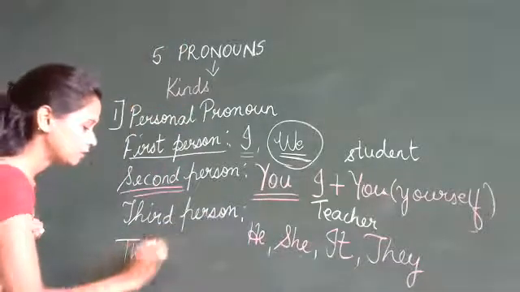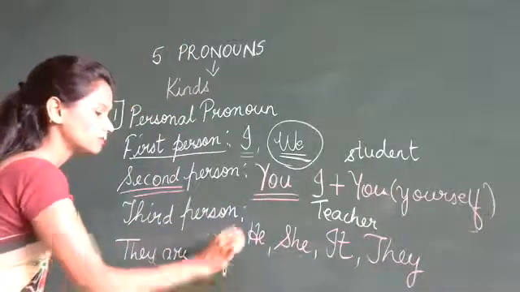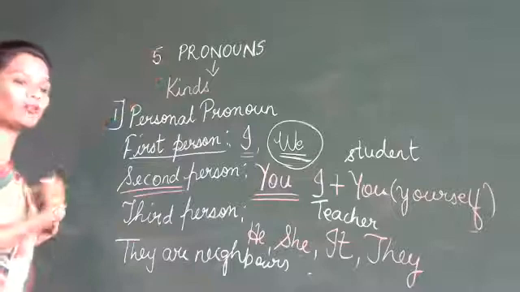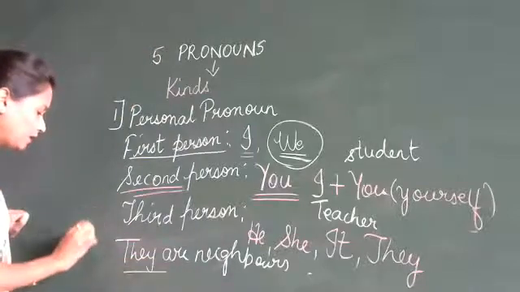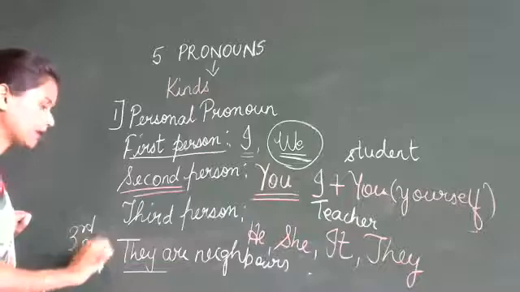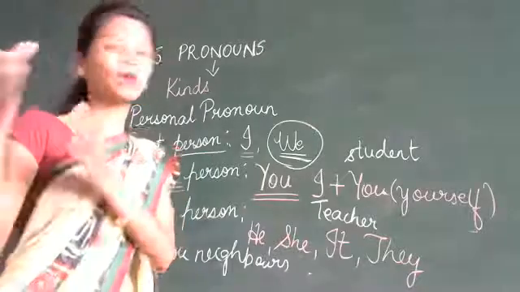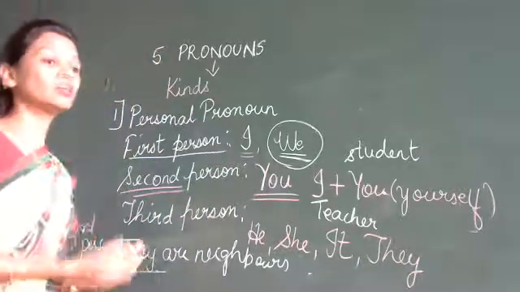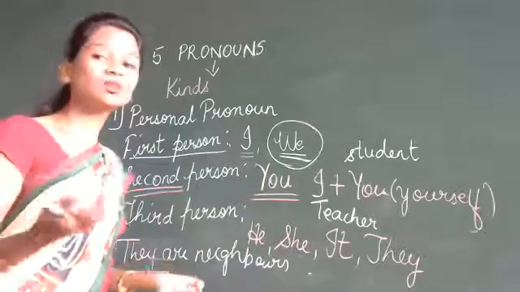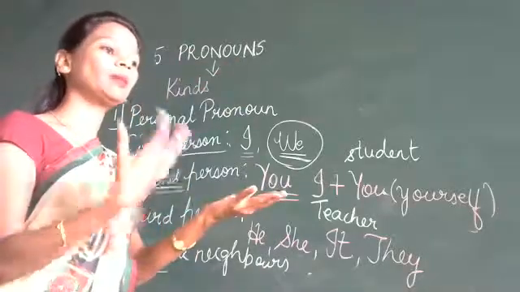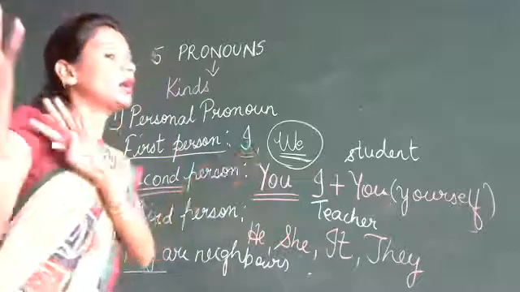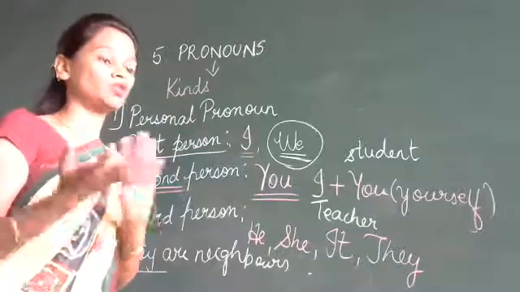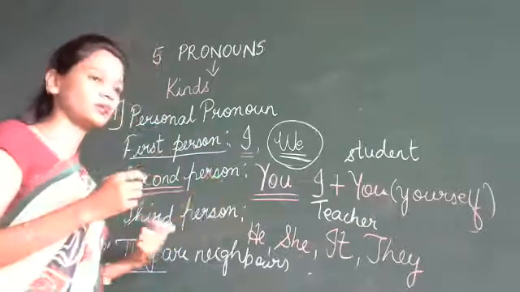For example, let's say they are neighbors. Now, who is this they? This they is not even you, it is not even me. So who is this third they? They is a third person. That means I am talking about other people. So it is the third person. She is a beautiful girl. Who is the she? Is the talk happening between you and me? No, we are talking about another girl, the other person. So that is the third person.